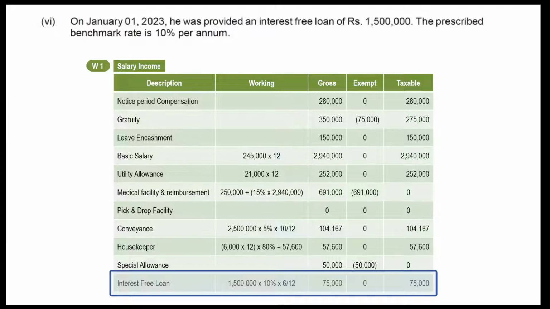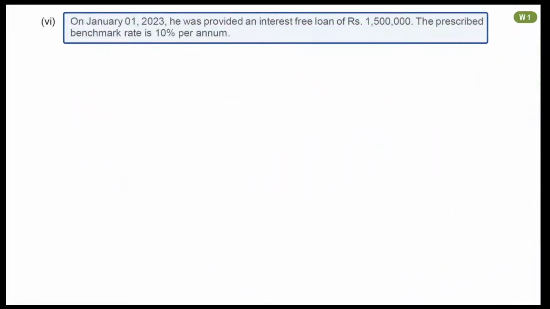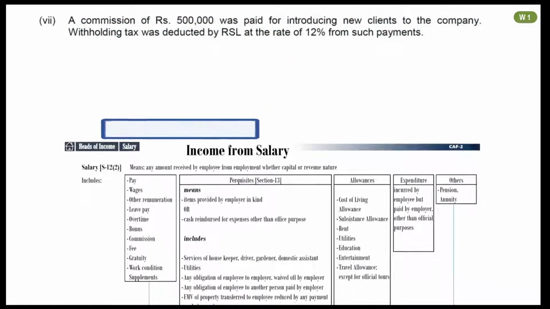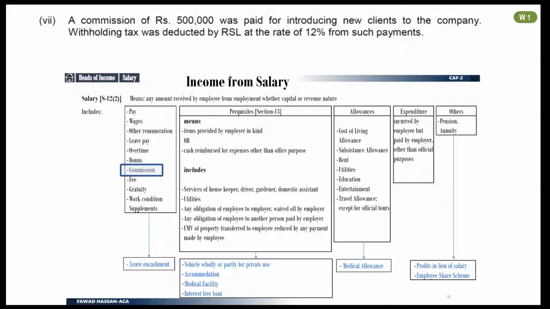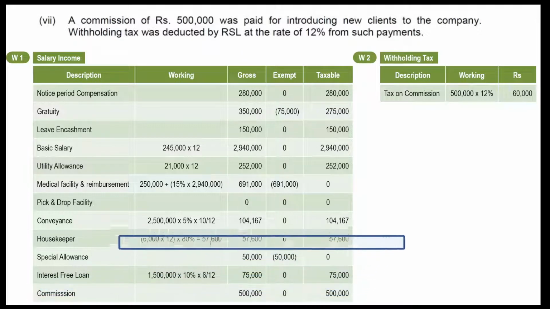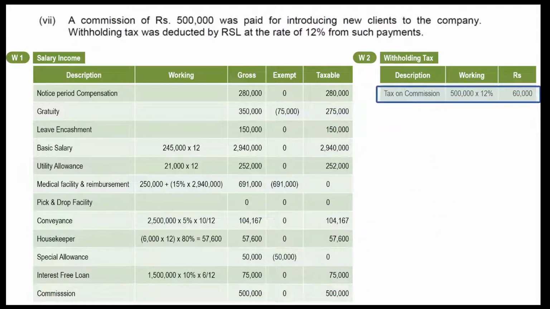Seventh point is about 2 items. First one is commission and second is withholding tax deducted from commission. Refer to section 12, which is about definition of salary. Commission from employer is included in definition of salary. We will make 2 workings. Commission will be mentioned in salary income. Withholding tax deducted from commission will be mentioned in a separate working.